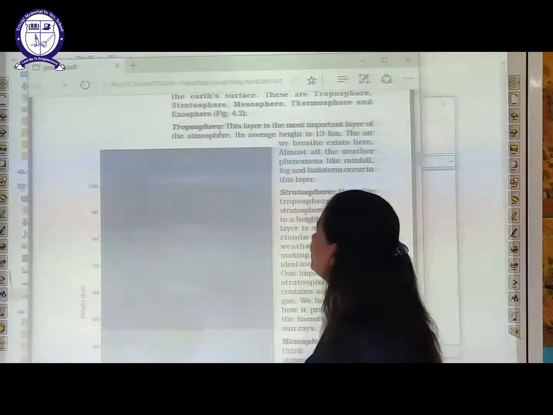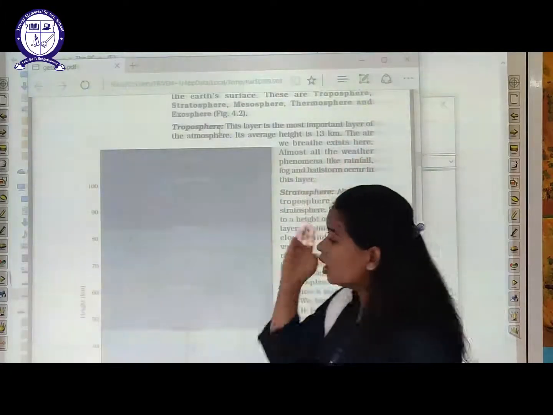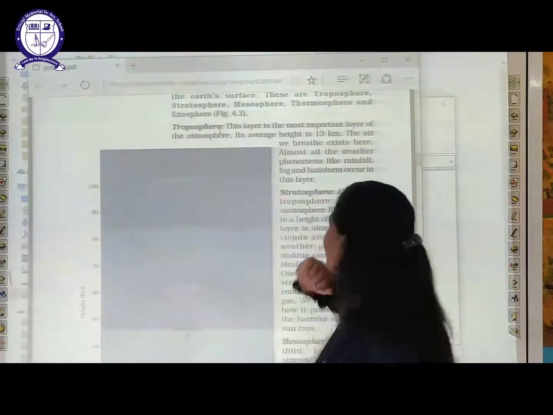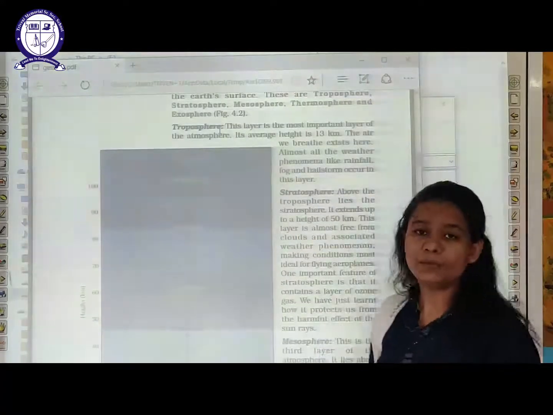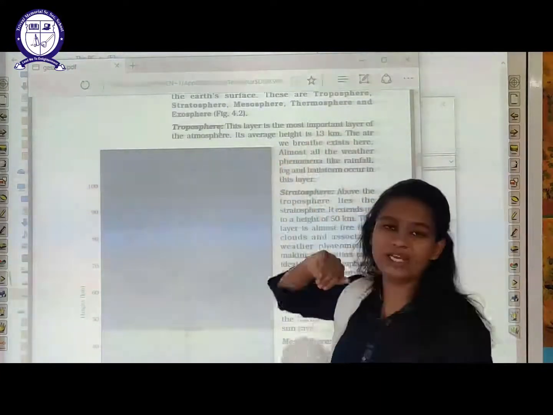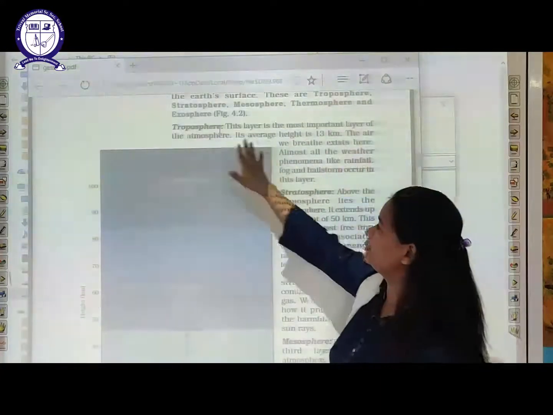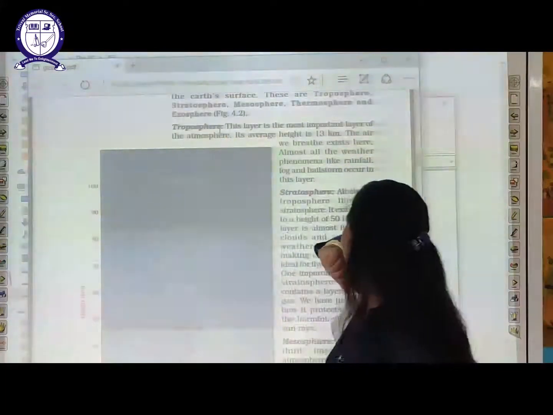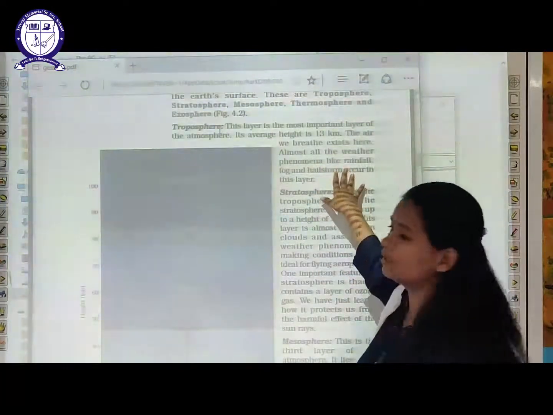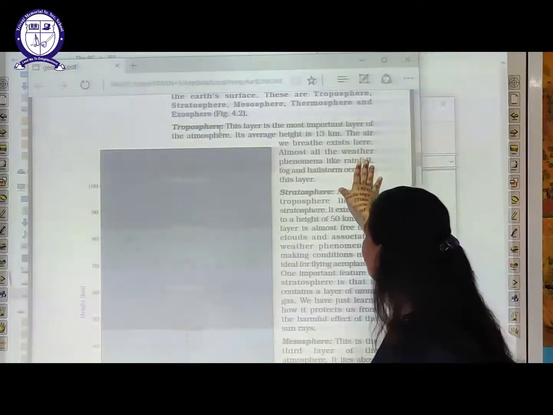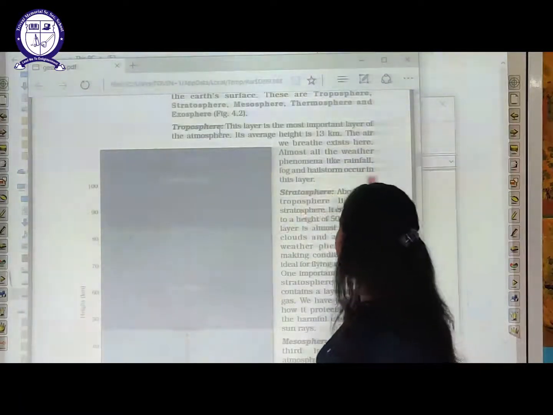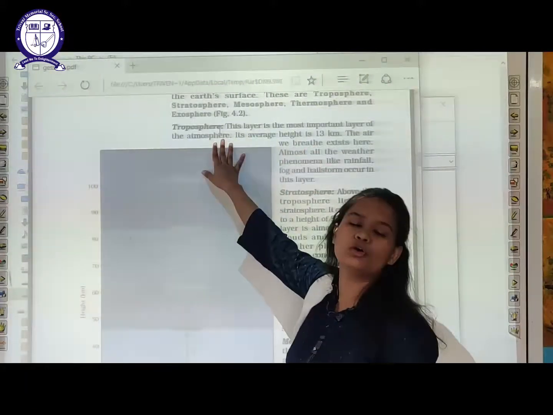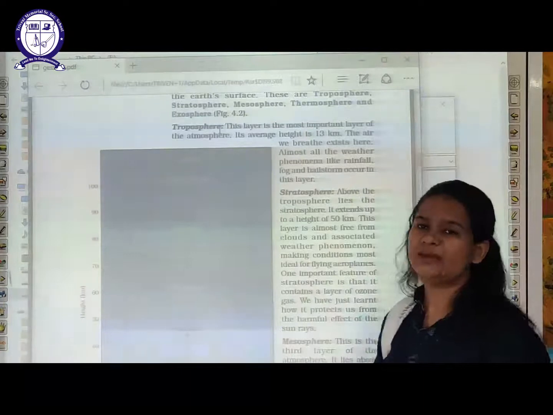First one is troposphere. Now what is troposphere? Troposphere is the most important layer of the atmosphere. Now why is this layer important? Because the air that we breathe, or the oxygen that we breathe, is present in this layer. Is present in which layer? Is present in troposphere. And all the mechanisms or phenomena like rainfall, fog, hailstorm, etc. also occur in this layer only, named troposphere. That is why it is a very important layer.